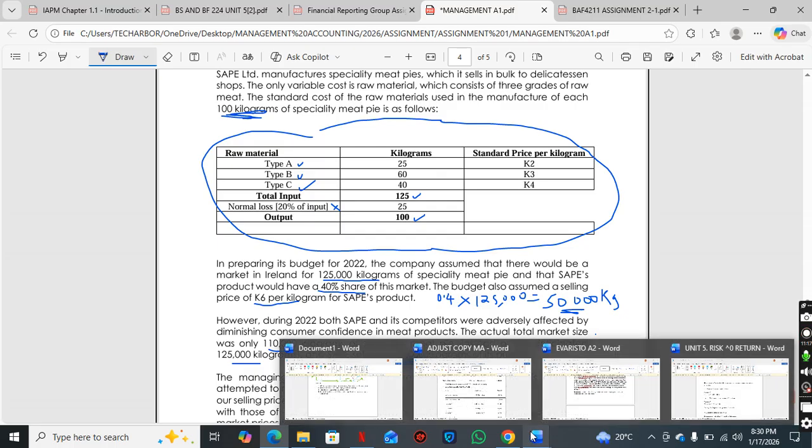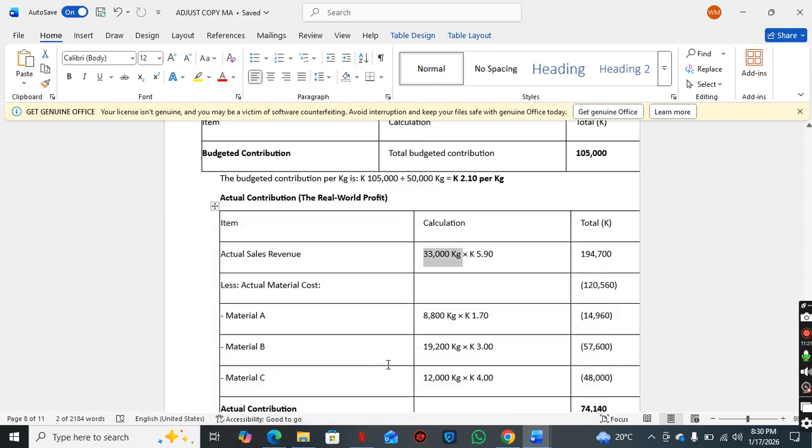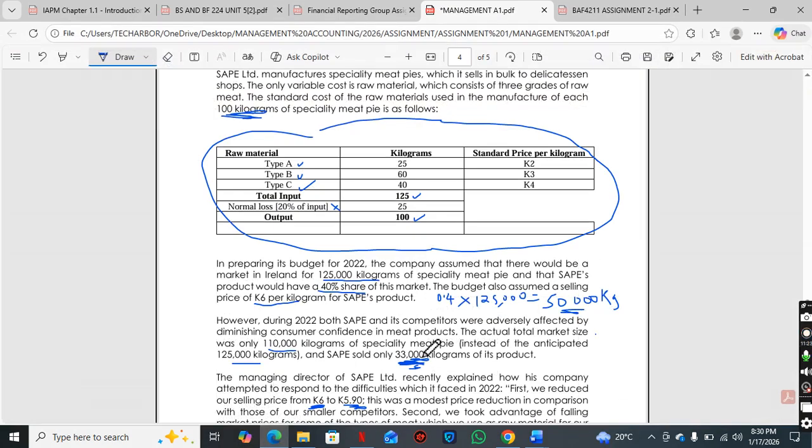Alright, so our actual selling price is going to be here, this 5.9 kwacha. Actual selling price, put it as AP, and our actual quantity AQ.